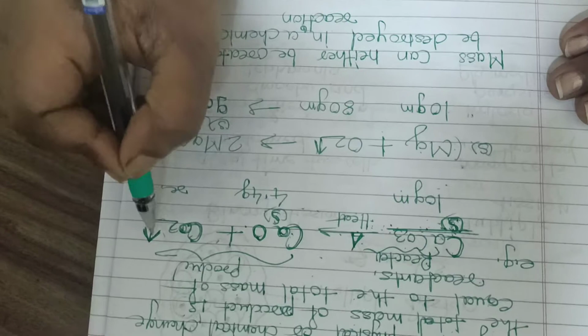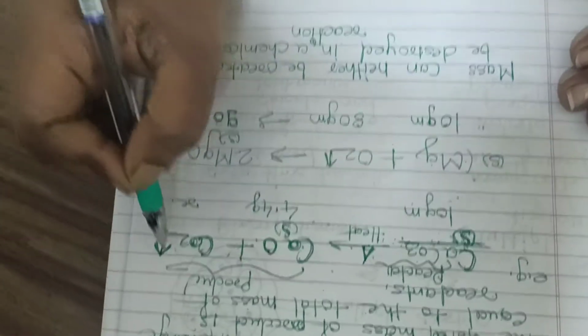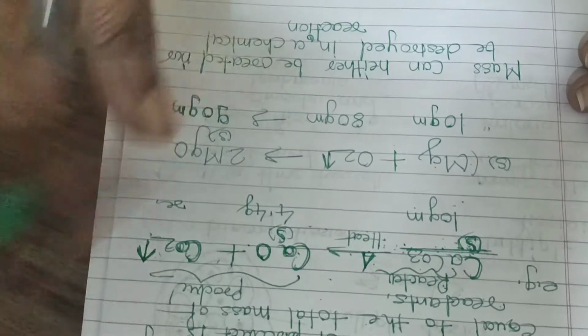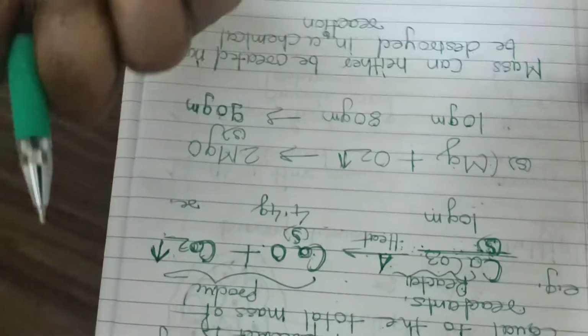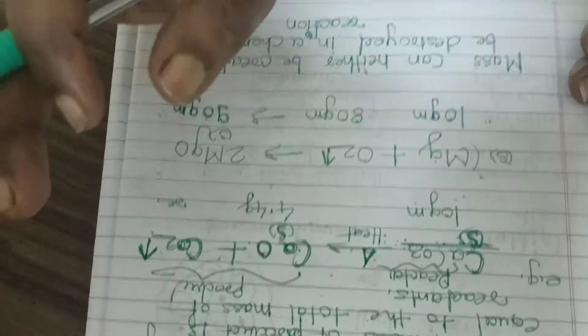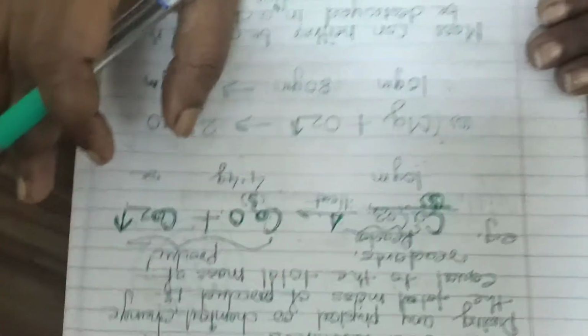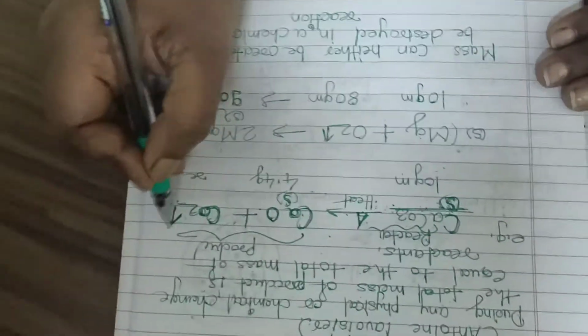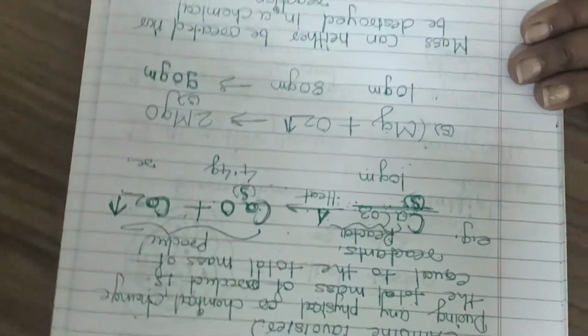It is shown by the arrow pointing upward, because gas is a little bit lighter, and so it goes up all the time. Gas never settles down. Understood? So the carbon dioxide is shown with its arrow pointing upward.